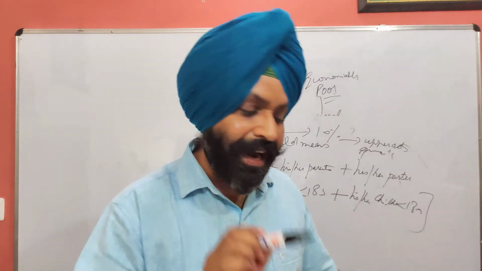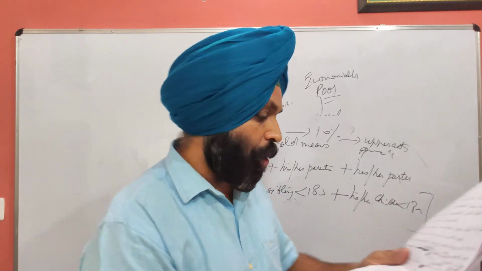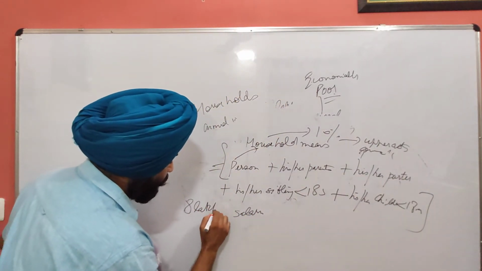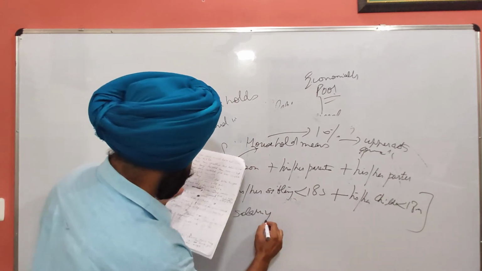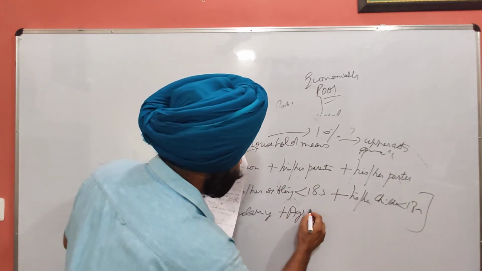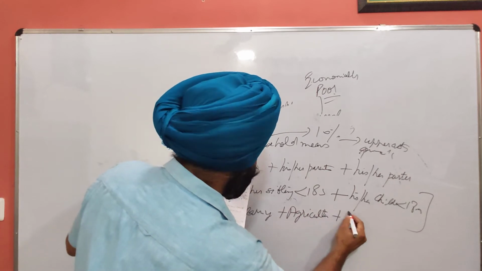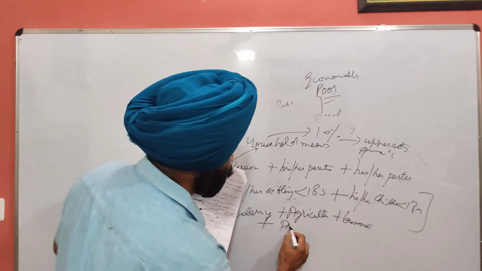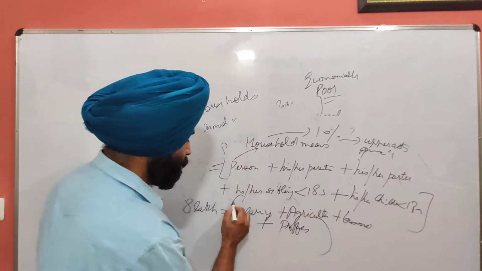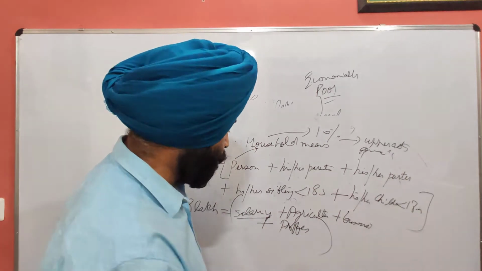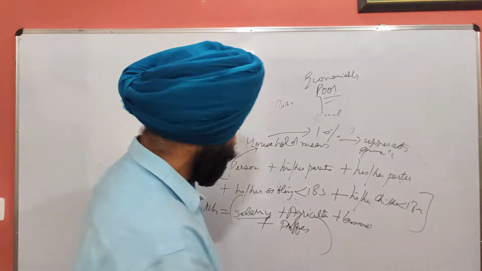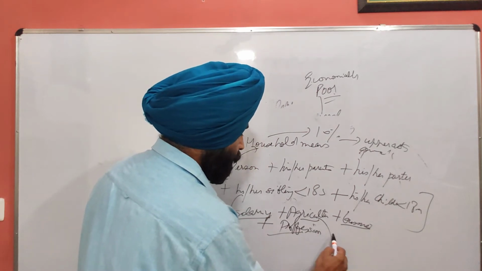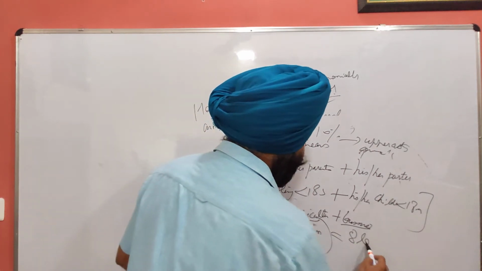Now total income of 8 lakh includes income derived from salary, plus agriculture income, plus business, any business if he is having, plus profession, any profession. So total income of all these: salary if he is getting a salary from private or he is a government employee, plus agriculture income, plus business, plus profession.